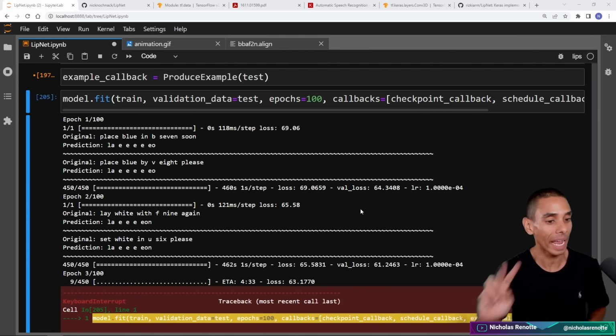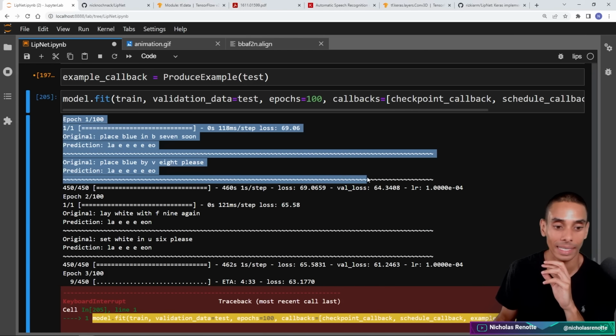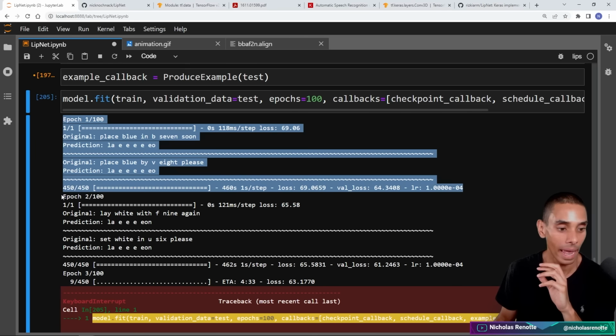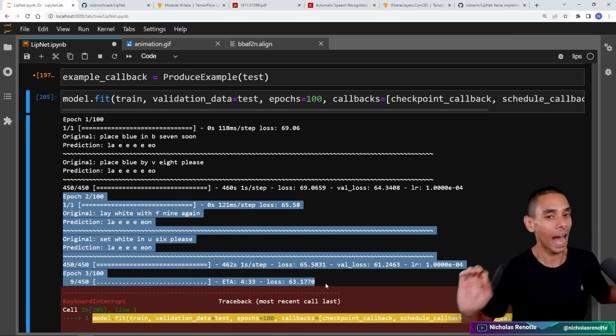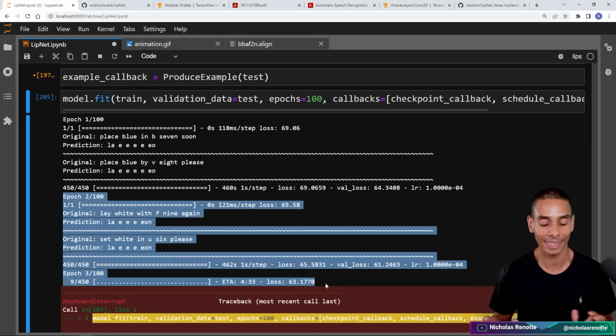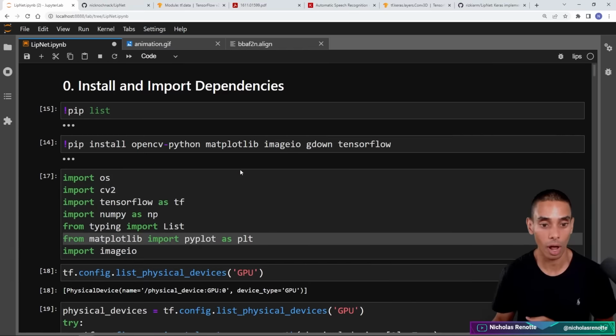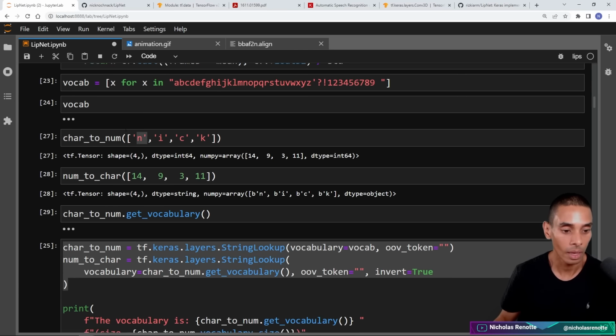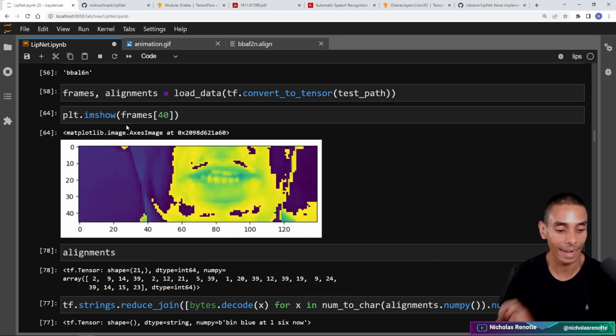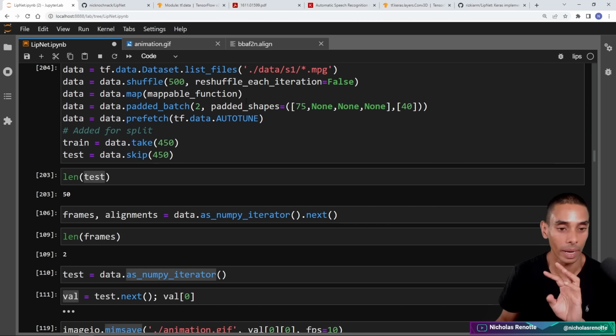A few minutes later. Alrighty, that is 2 epochs now done. So you can see that this is epoch 1 and this is epoch 2. Now, I wasn't happy about the fact that I didn't have a training and a testing data set. So I went back to the data pipeline and I added those steps. Let me show you what I did there. So if we scroll on back up, what I did is I added 3 lines of code to be able to go and create this.